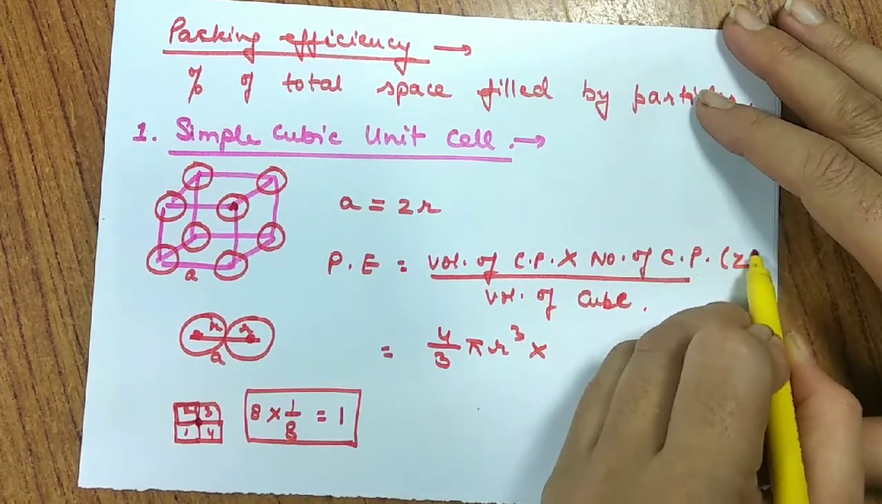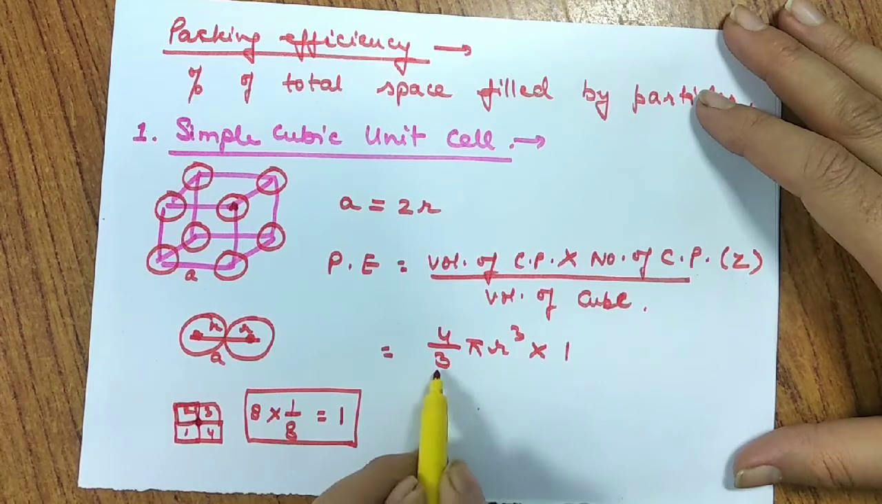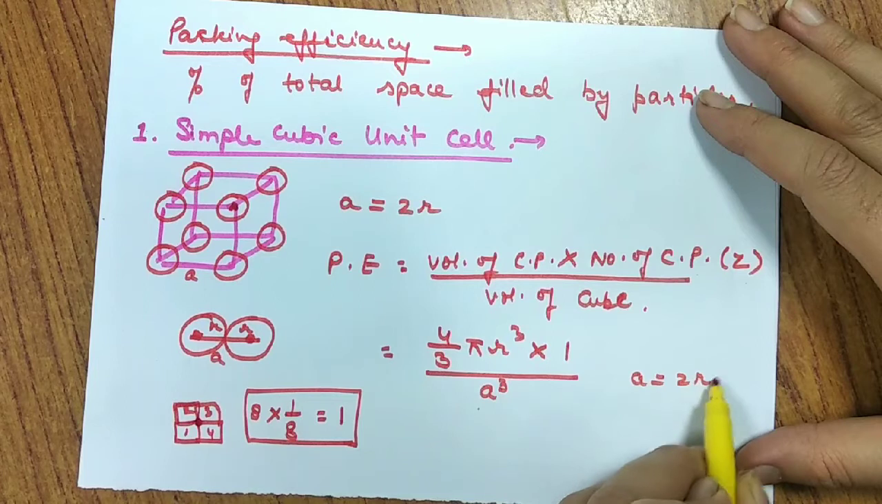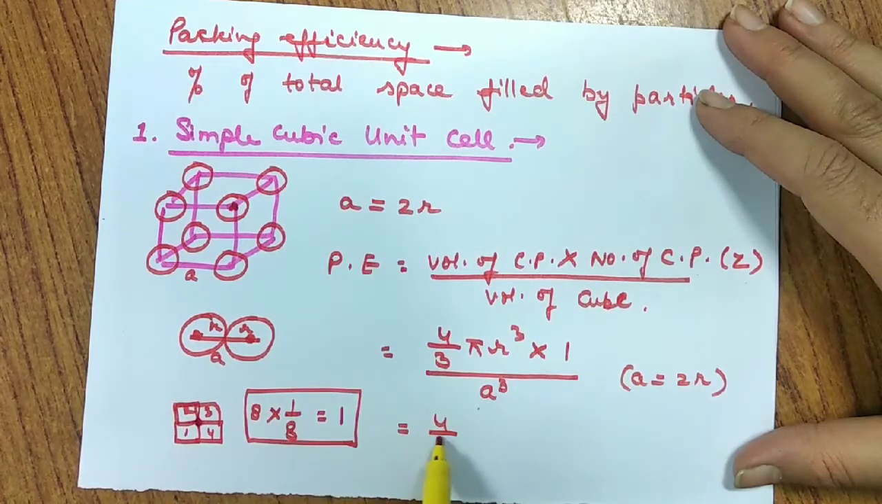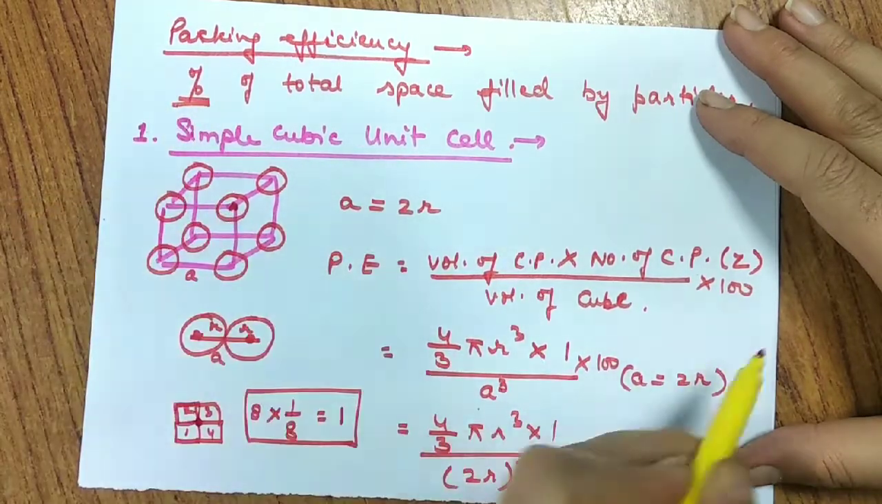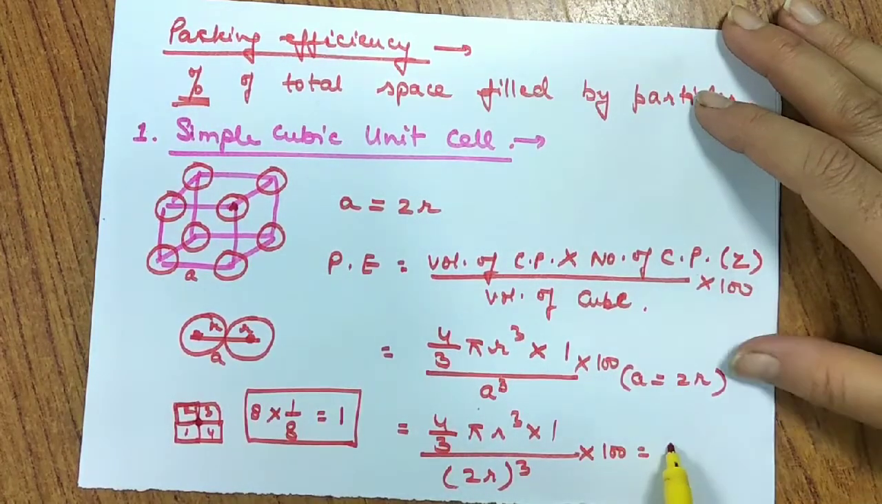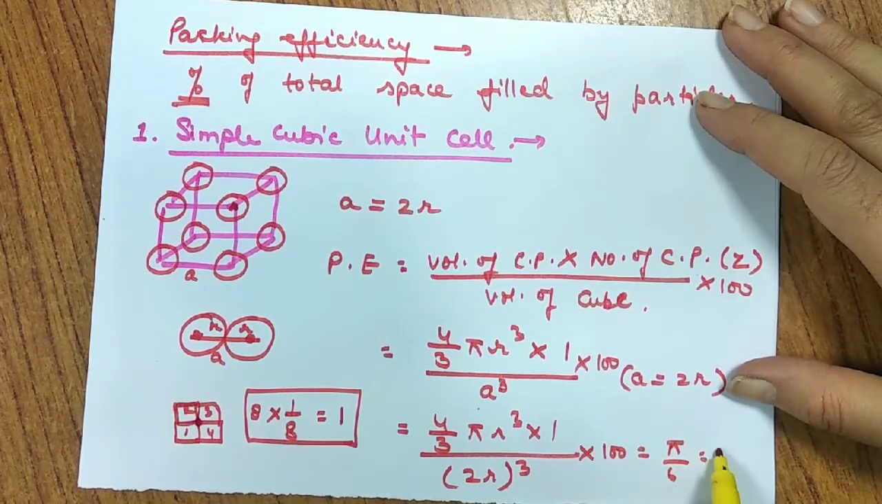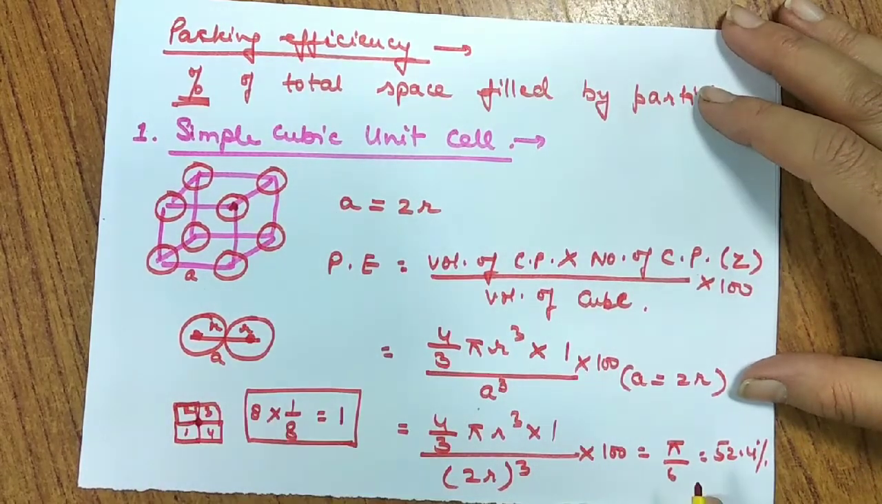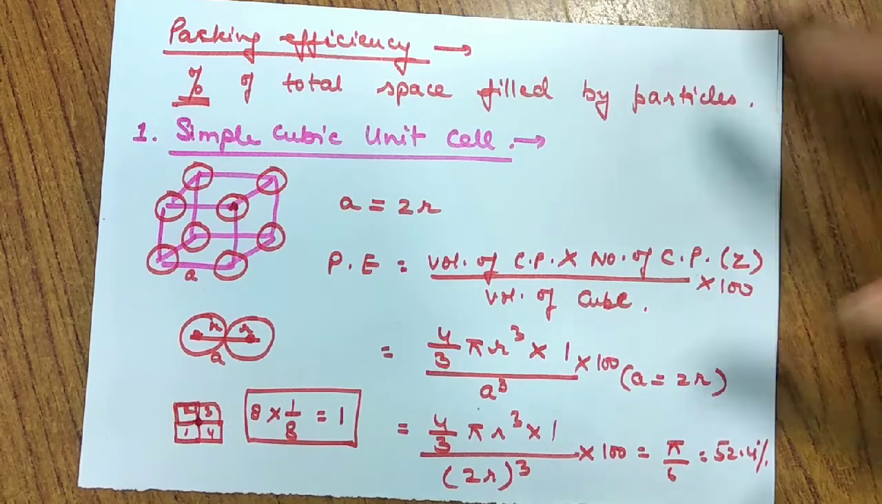So this number of constituent particles that we call Z is 1, divided by volume of cube, that is A cube. If I put the value of A equal to 2R for simple cubic, it comes out to be 4 by 3 pi r cube multiplied by 1 divided by 2R whole cube, multiplied by 100. Definitely we are going to find the percentage, so we need to multiply it by 100, and on solving this we come out to be pi by 6, that is 52.4%. Pi by 6 into 100, that is 52.4%. So this is the packing efficiency of simple cubic unit cell.